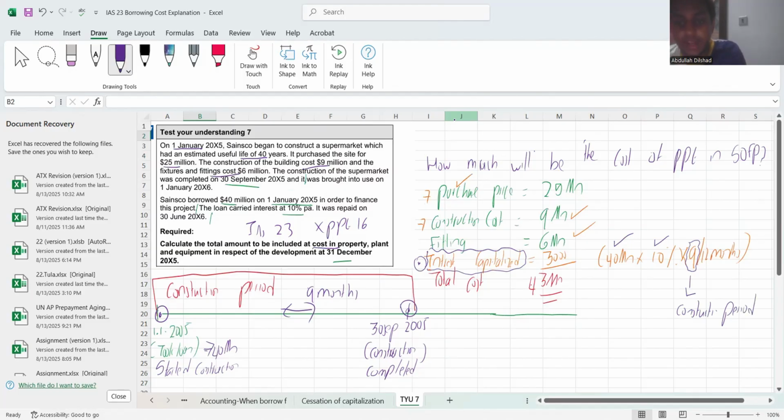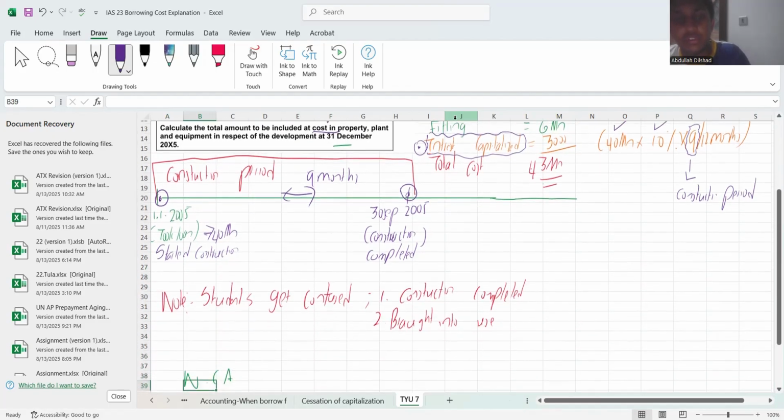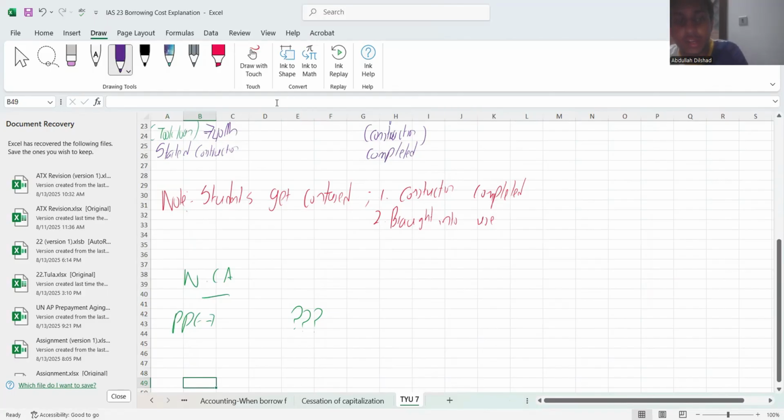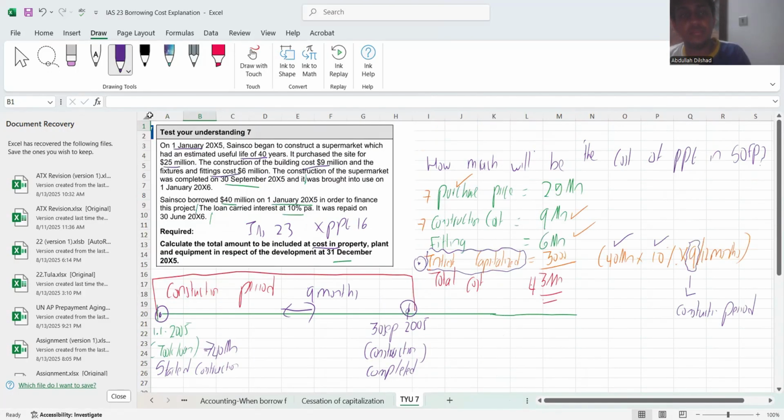Simple as that, right? So this 43 million, your total final cost, you will be showing under your non-current asset, property, plant, and equipment. You'll be showing 43 million at cost. So this is cost. We don't know accumulated depreciation, and we'll show our carrying value. This is all it in terms of IAS 23.